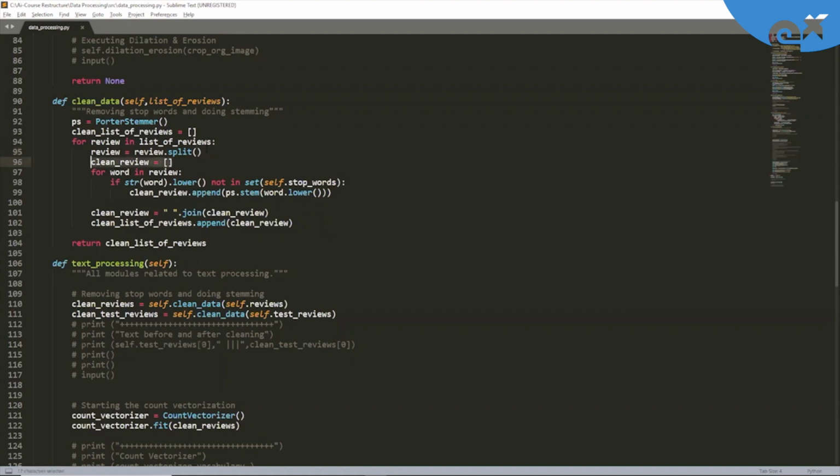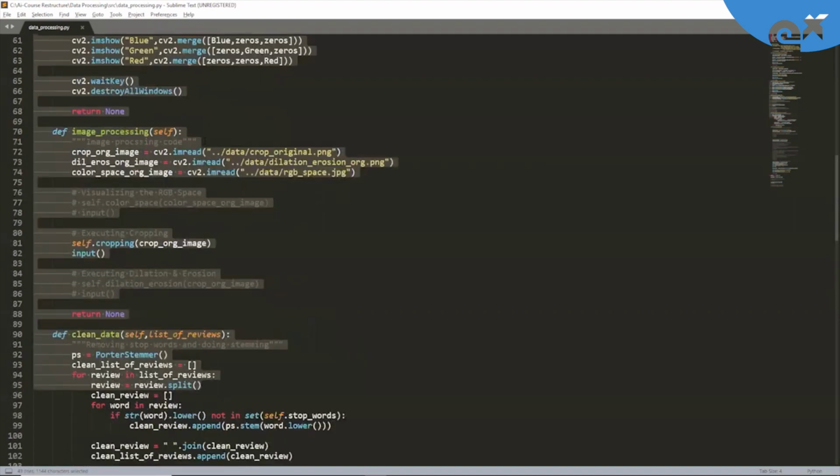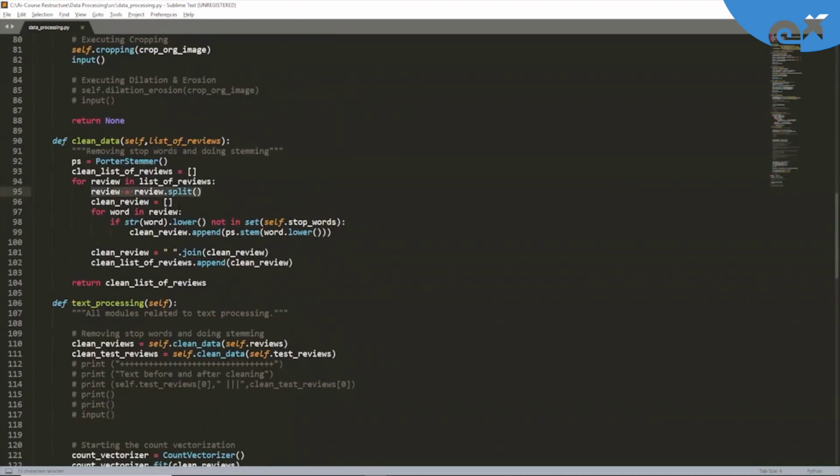Then again, we have defined an empty list, clean underscore reviews. If we try to understand list of reviews, we will have multiple reviews, and we are going to loop on all of these reviews. Then we have review dot split. This split function will split all the sentences into words. After that, clean review. Clean review is what? An empty list.